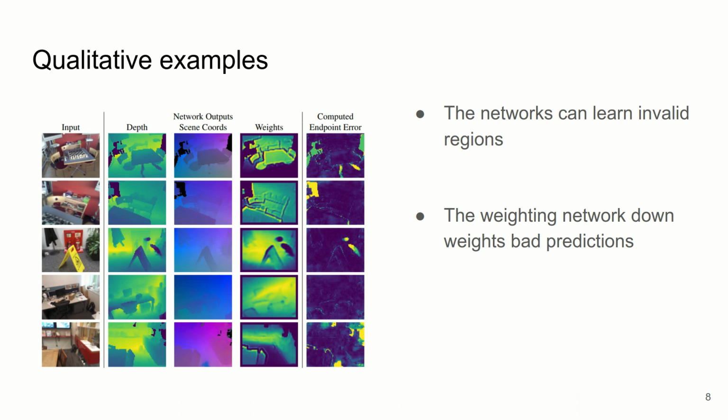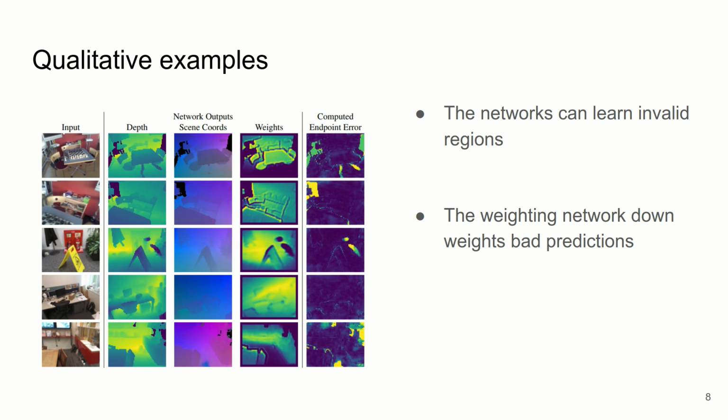We show the intermediate outputs of the depth, scene coordinate, and weighting networks. One thing to note is that we do not mask out invalid data in the loss function. Rather, we allow the network to fully memorize the regions of the scene where there is no training data. We observe that this improves pose accuracy in the final network.